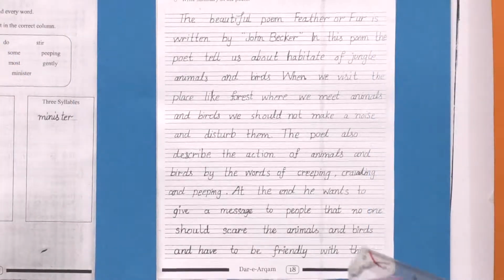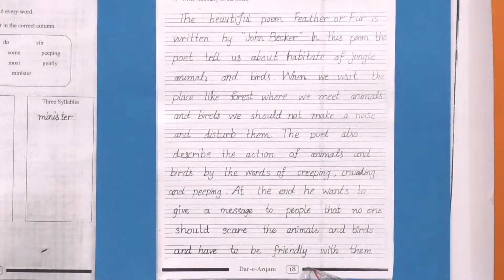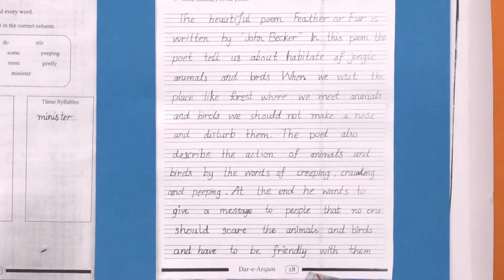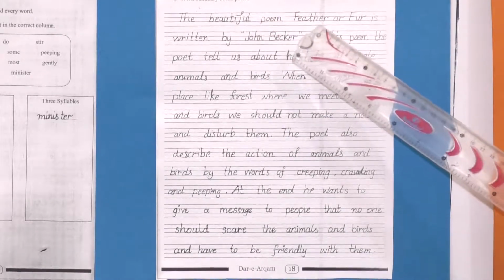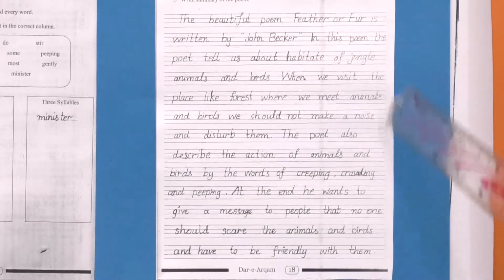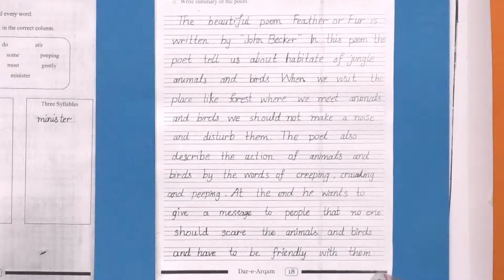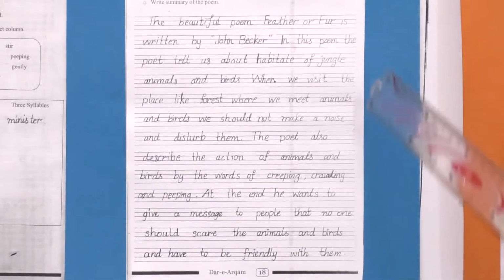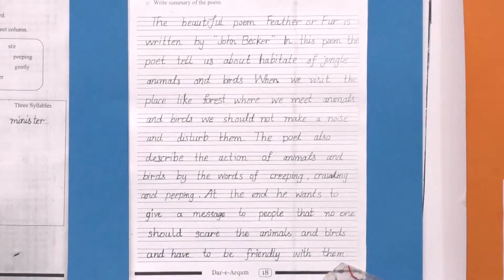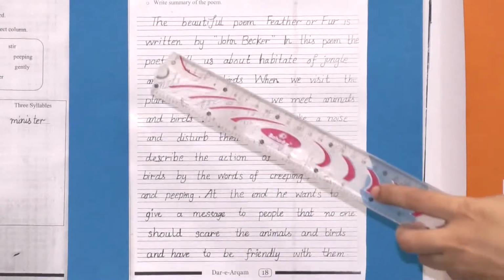Now students, we are moving on to page number 18. On page number 18, you are going to write the summary of Feather or Fur. This summary is provided to you in your slot. You are going to write it in the same way from the slot. I am going to read it for you and explain it to you.